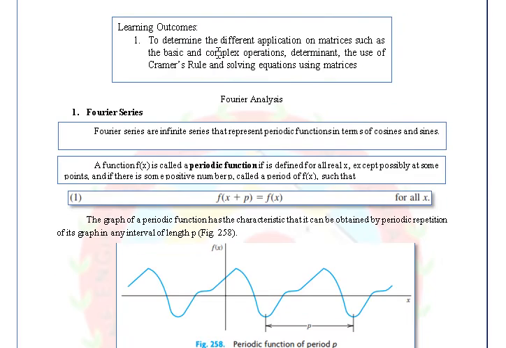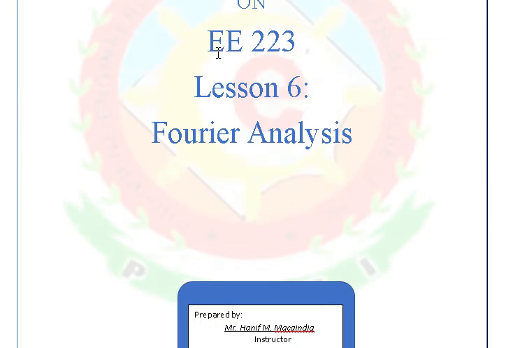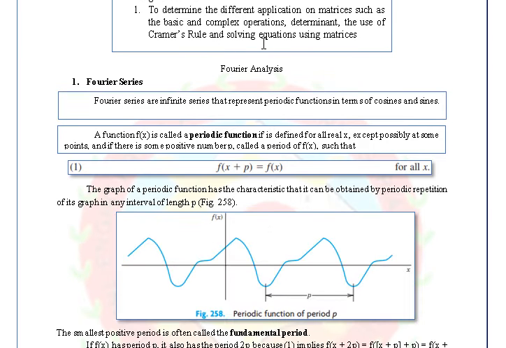Okay, so we have here a Fourier analysis. What do you mean by Fourier analysis, or what probably can we gain from this topic? Fourier series are infinite series that represent periodic functions in terms of cosine and sines.